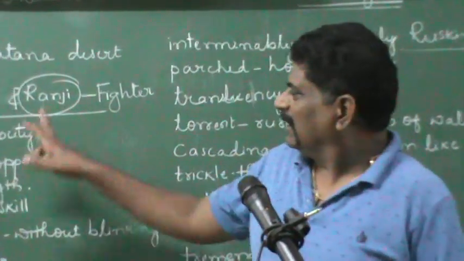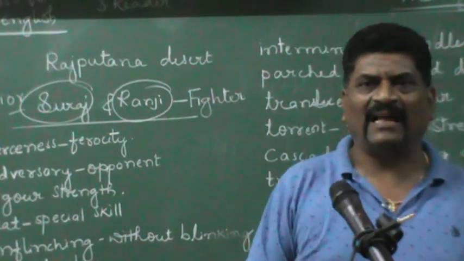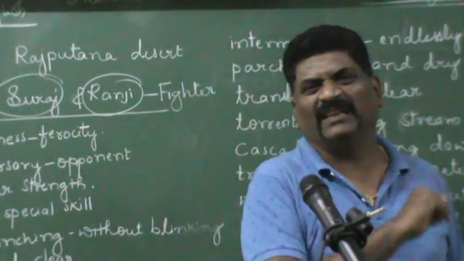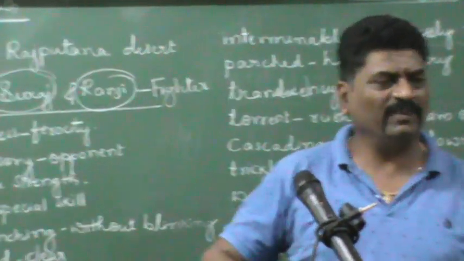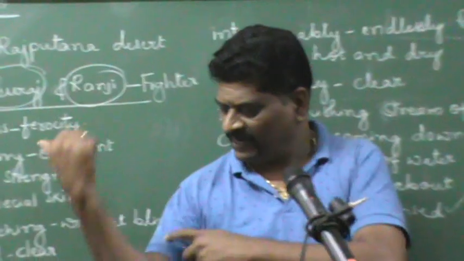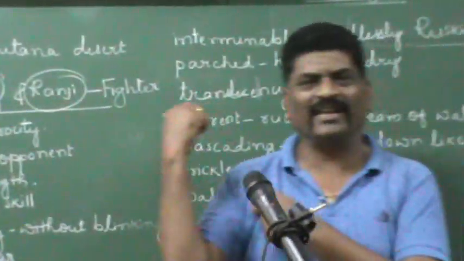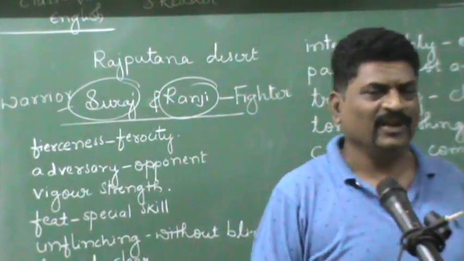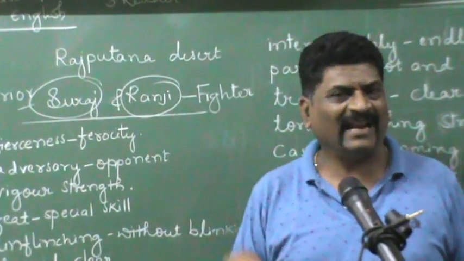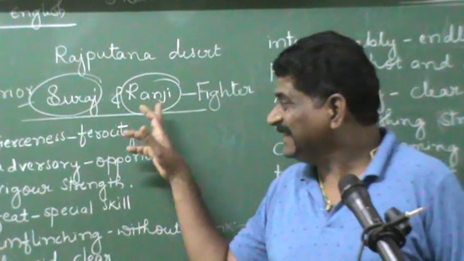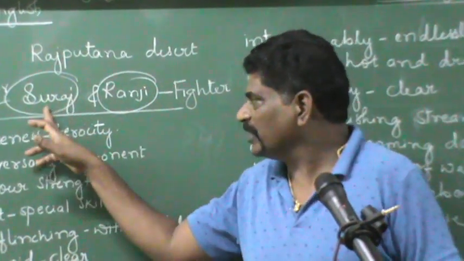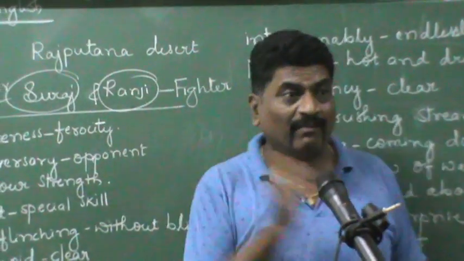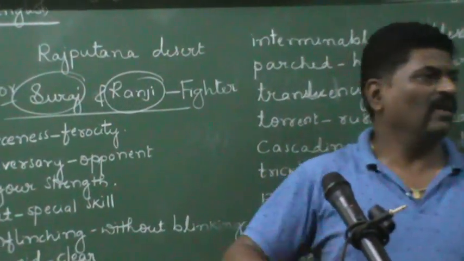But at the same time, Suraj also wanted to give something to Ranji. What is it? "Ranji, you are a great swimmer, no doubt in that. But at the same time, you are so thin. The problem with you is that you people are not eating. Look at me, I am so strong." He was showing his biceps and all. "You people are so skinny and bony because you do not eat properly," says Suraj to Ranji. "If you come with me, I will make you a Pahalwan like me."